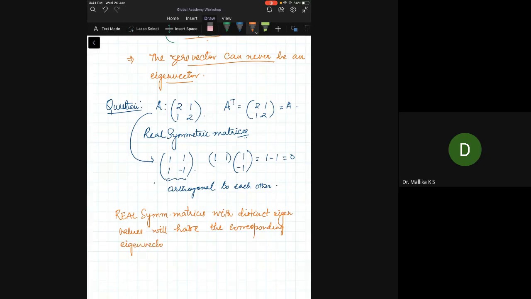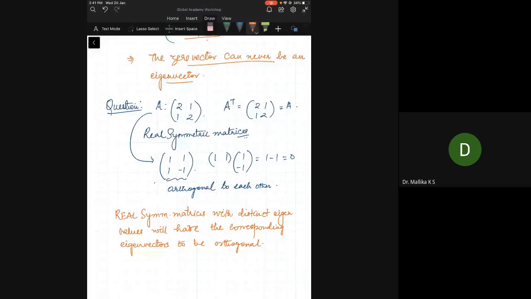Is this okay? This is a very important property, and we will use it when we do our PCA.